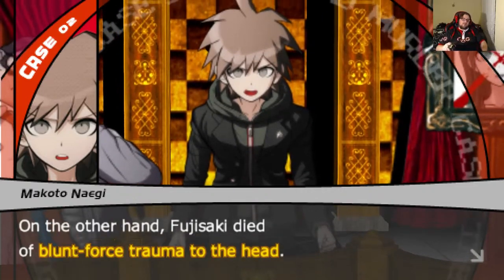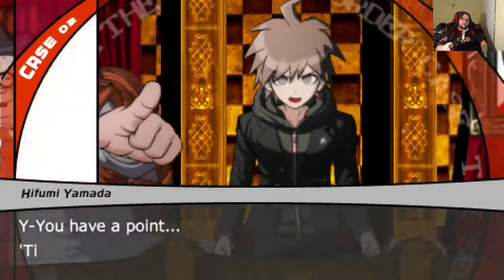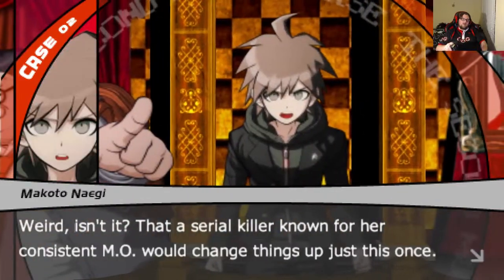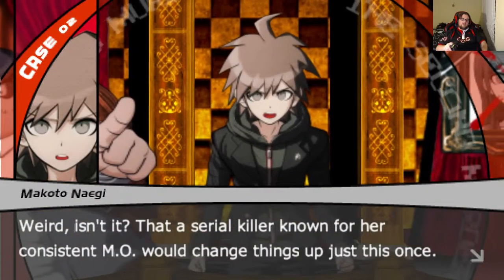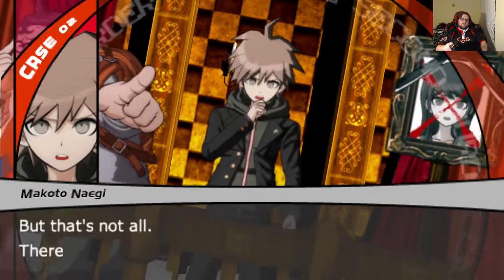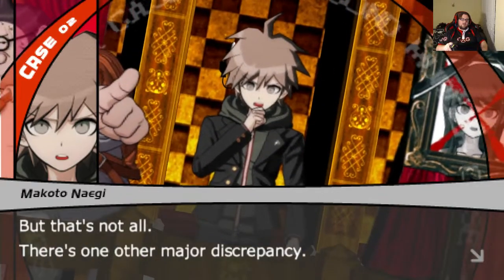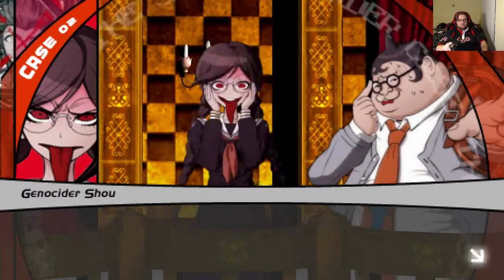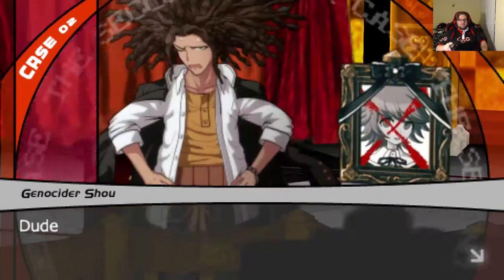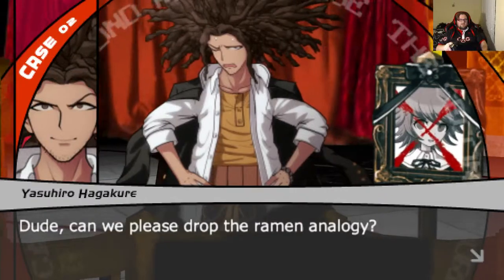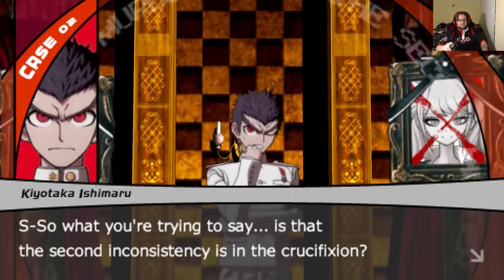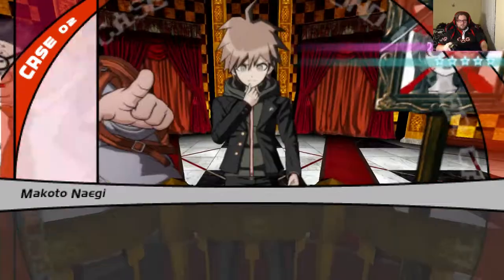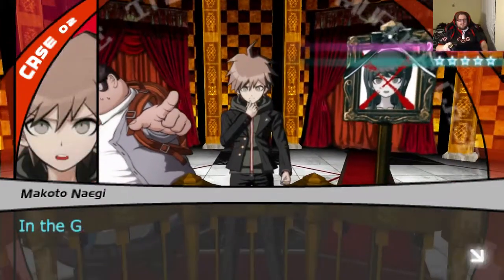On the other hand, Fujisaki died of blunt force trauma to the head. You have a point. 'Tis indeed a disparity. Weird, isn't it? That a serial killer known for her consistent MO would change things up just this once. But that's not all. There's one other major discrepancy. If the bloody calling card is the braised pork of my craft, then crucifixion is the boiled egg. Dude, can we please drop the ramen analogy? So, what you're trying to say is that the second inconsistency is in the crucifixion. Right. The second discrepancy is in the crucifixion.